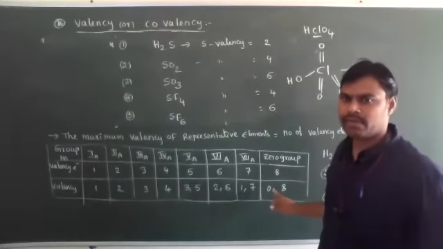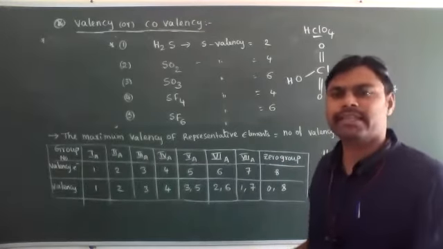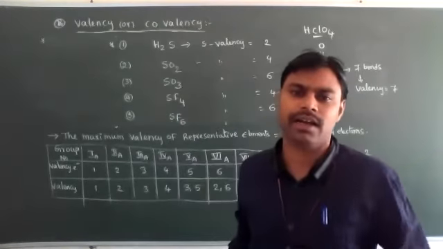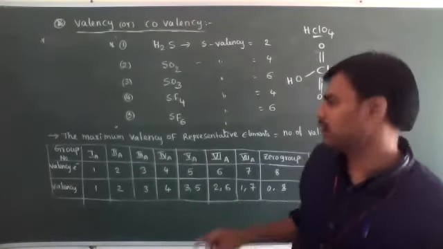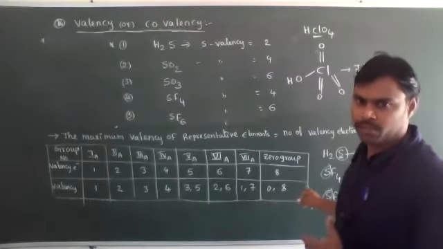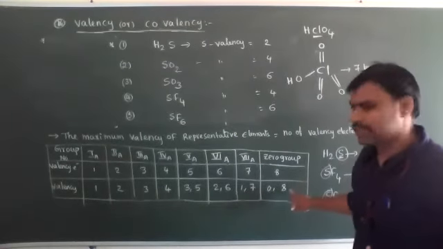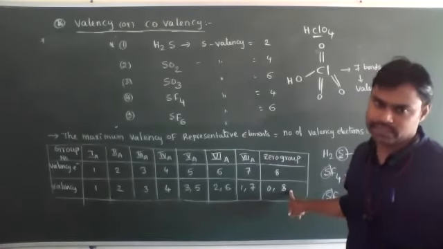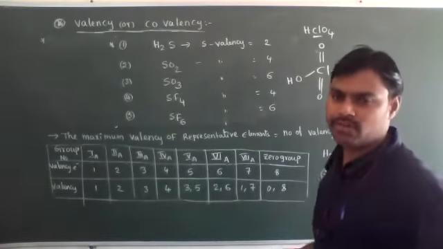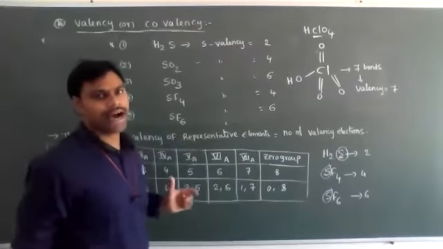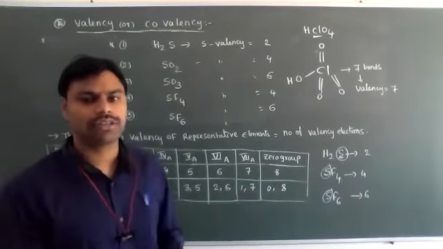Zero group elements, their minimum valence is zero because zero group elements exist in atomic state, monoatomic state: helium, neon, argon. Also xenon and krypton under special conditions form some covalent compounds. That's why their maximum valency or combining capacity for zero group elements is 8. Example XeO4, xenon tetroxide. So this is about the valency or covalency concept.